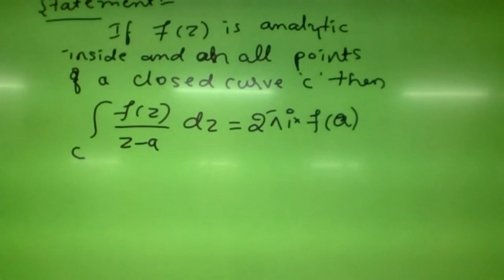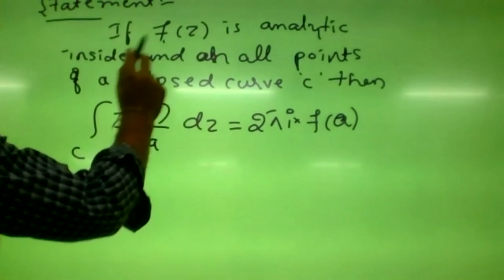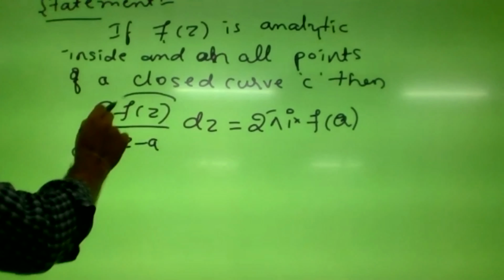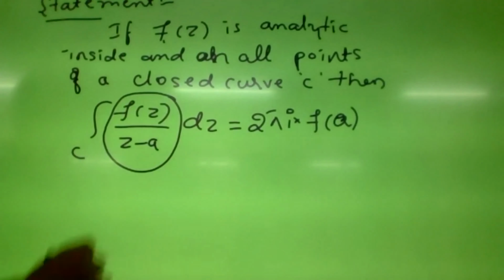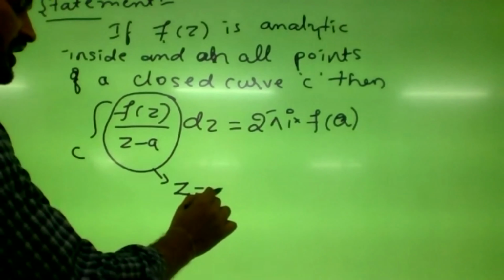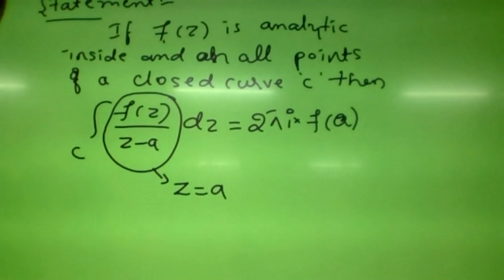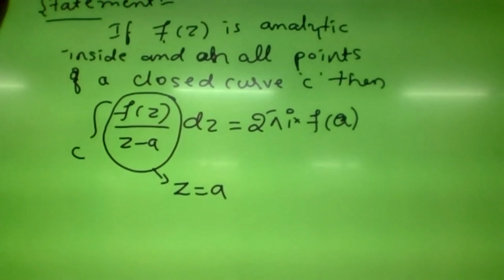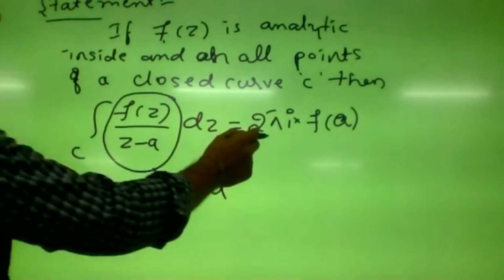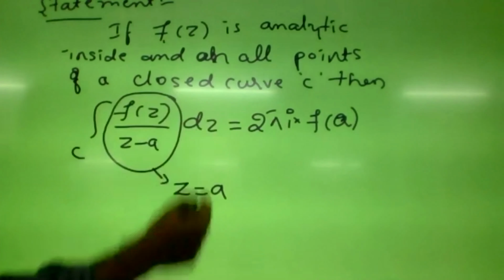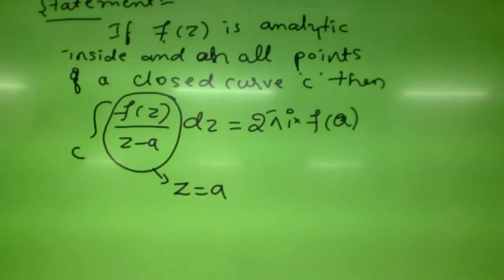Here you may observe we already assumed that the function f of z is analytic everywhere inside and on all points of a closed curve. But if we consider the function f of z by z minus a, this will be analytic everywhere except at z equals a. In case this point lies inside, you have to go through Cauchy's integral formula, and the value of this integral will be 2 pi i into f of a. f of a means just substitute z equals a in the function. Is it clear?